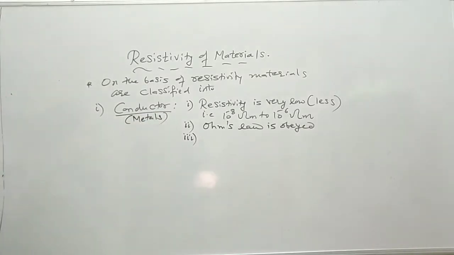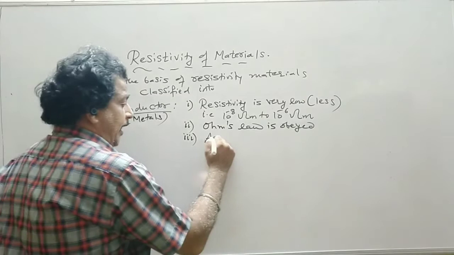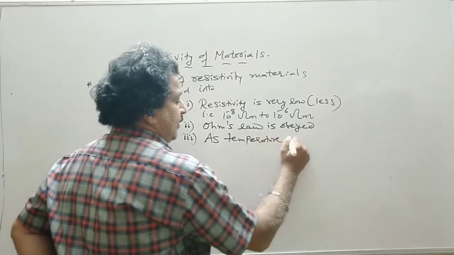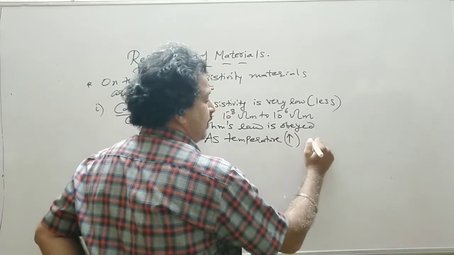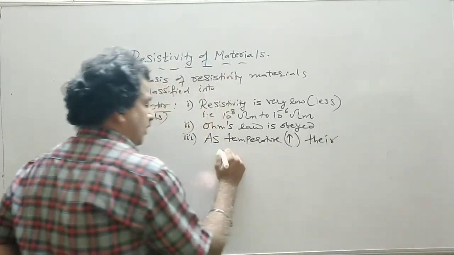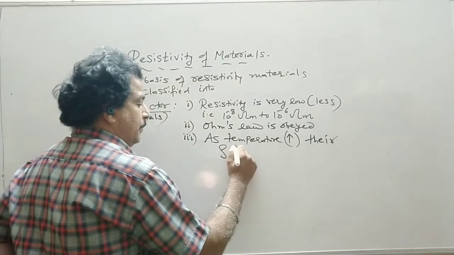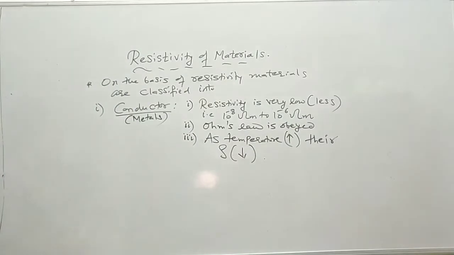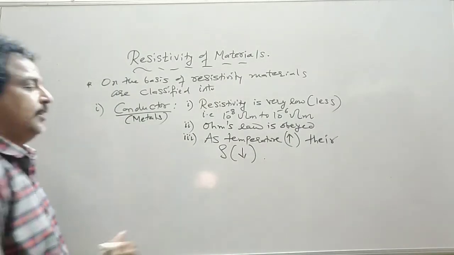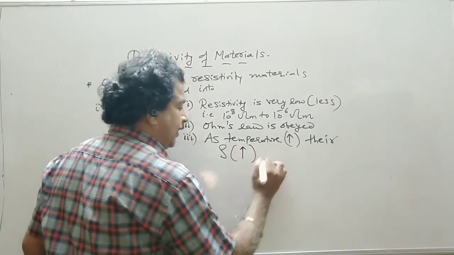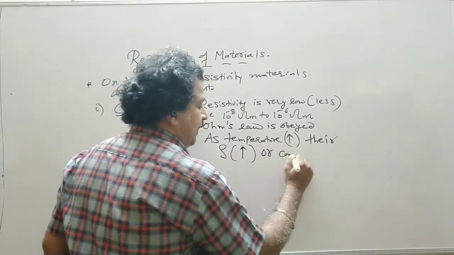Then the important characteristic is, as temperature increases, their resistivity increases, or conductivity decreases. This is one of the important characteristics of a conductor.